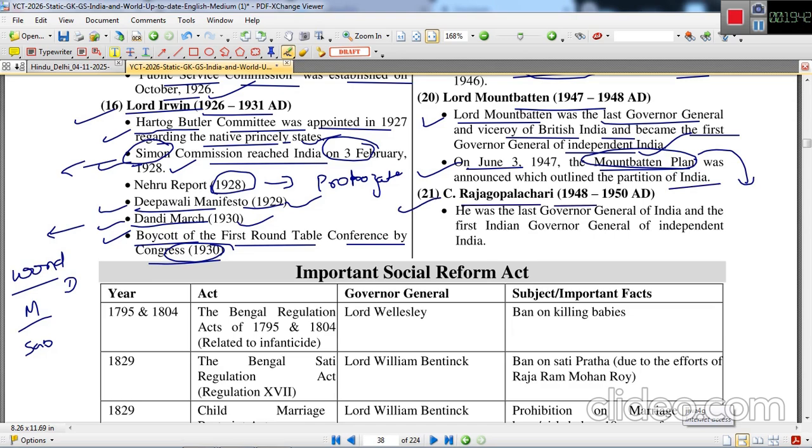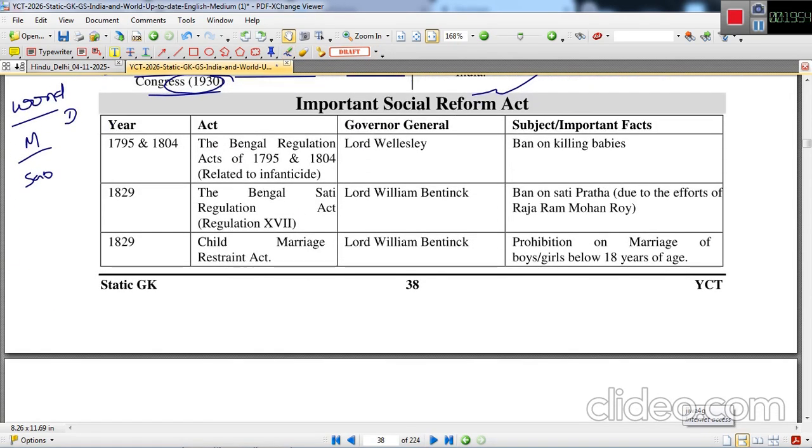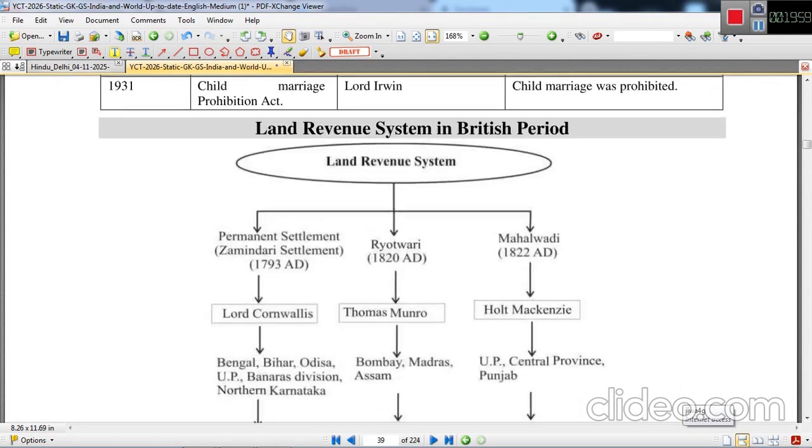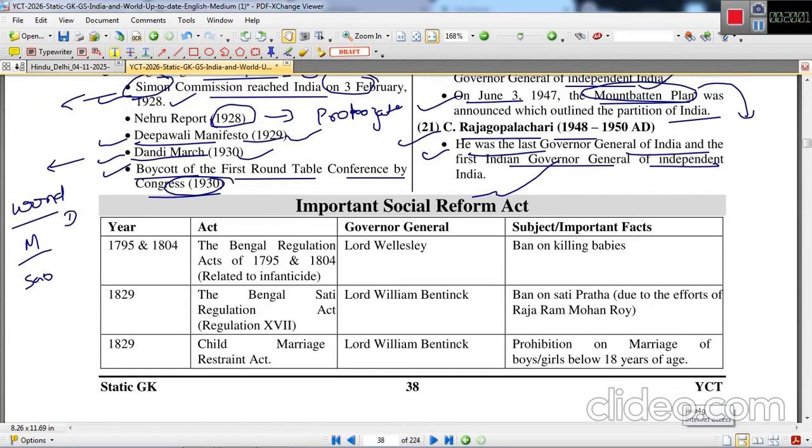C. Rajagopalachari ruled between 1948 and 1950. He was the last Governor General of India and the first Indian Governor General of independent India. Important social reform acts we'll discuss later on in the next chapter, in the next video.